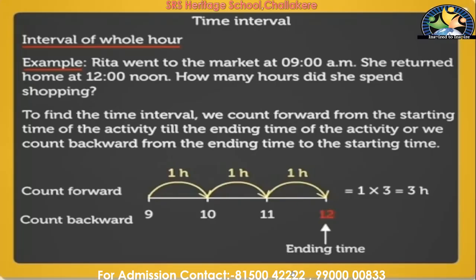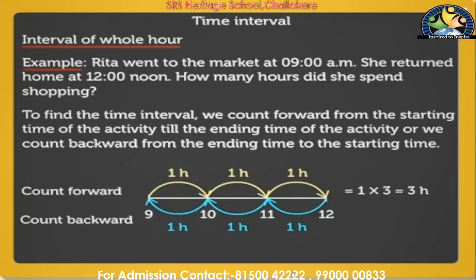In the same way, you can do the backward count also. If you know the ending time and the starting time, we should start from 12 now. First, you should write 12 and thereafter 11, 10 and 9.